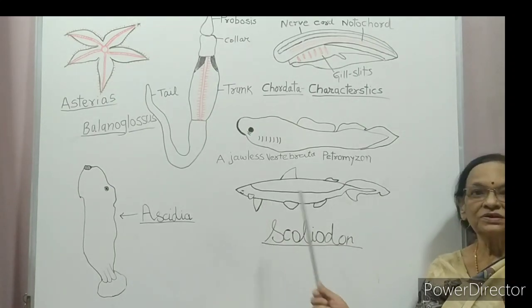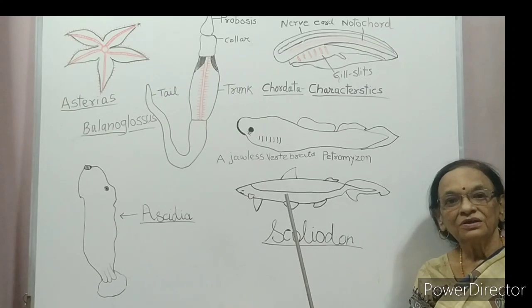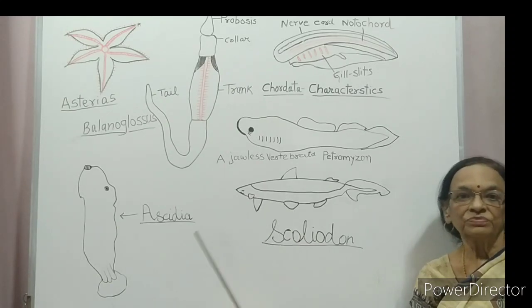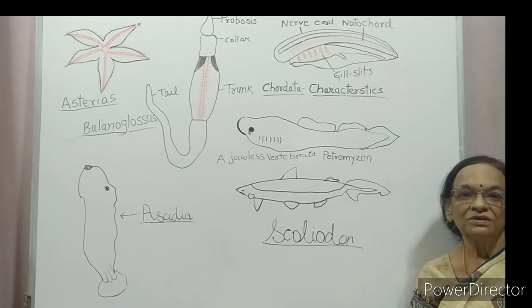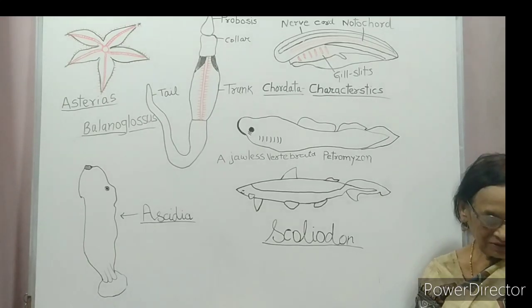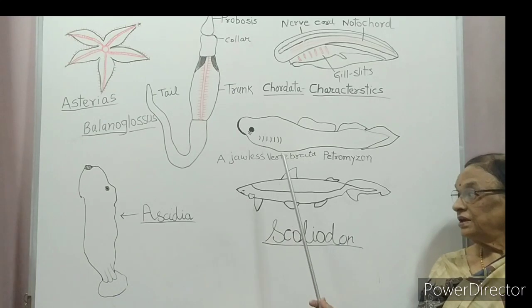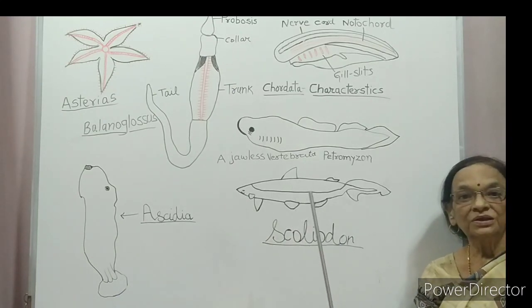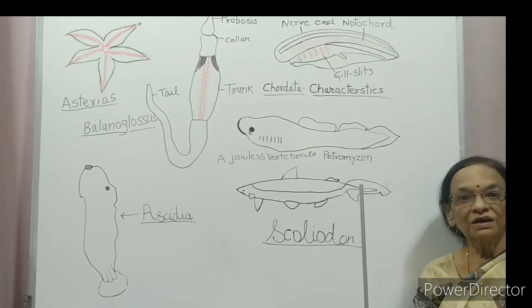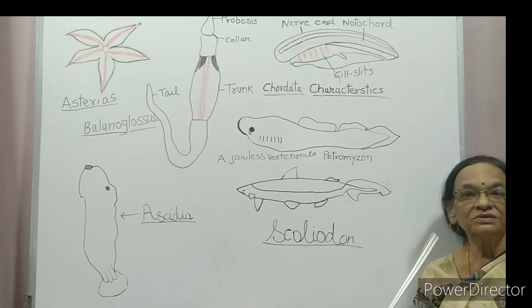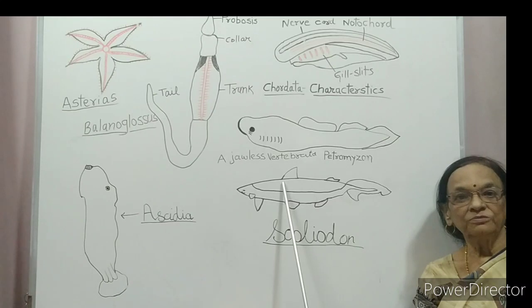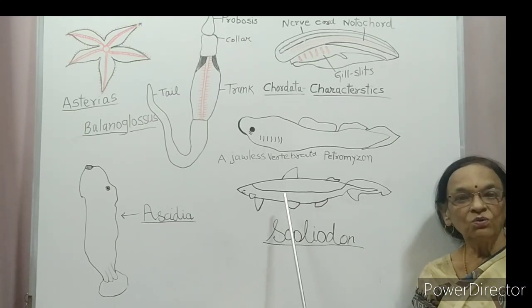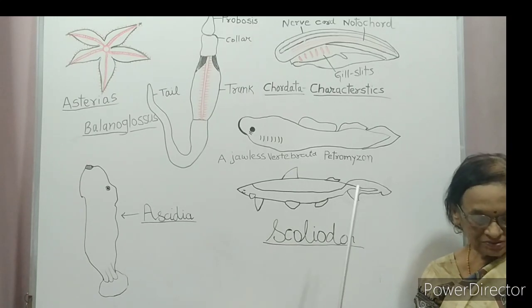These gill slits are not covered with operculum. Operculum is the lid-like structure that covers the gills. They have placoid scales. Placoid scales are teeth-like scales which cover the whole body.